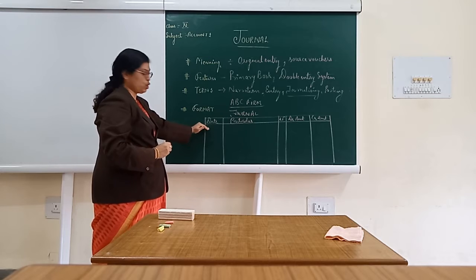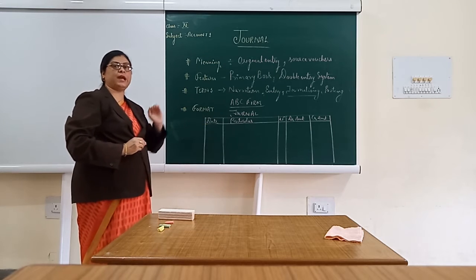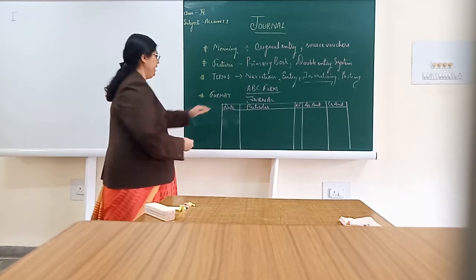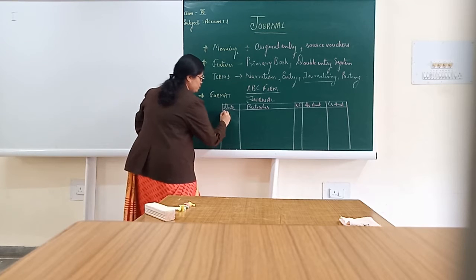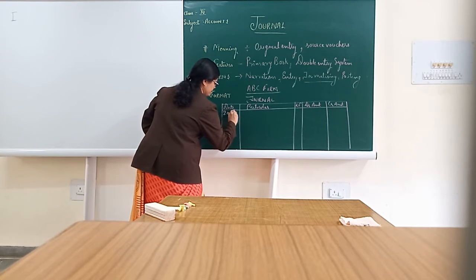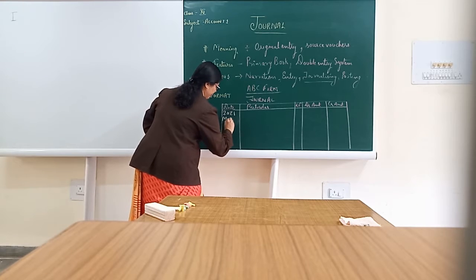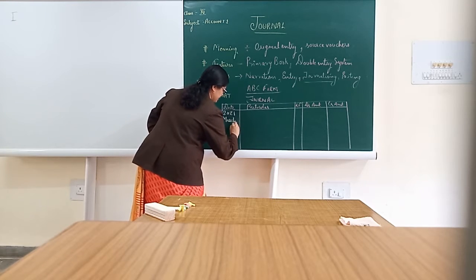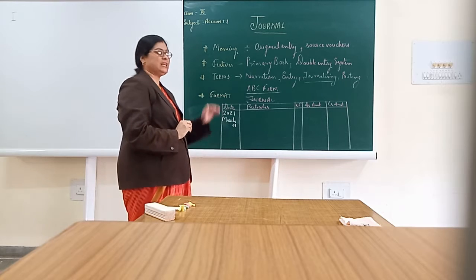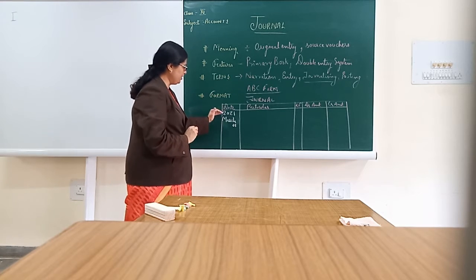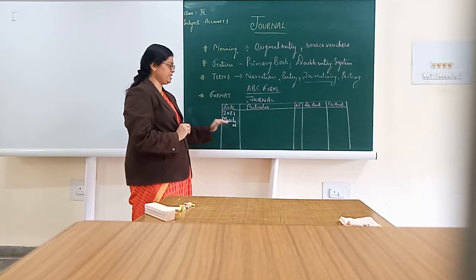Now, the very first column, date. How we used to write the date over here? In the date column, we are supposed to write the year first. Then, we are supposed to write the month and then the date. That means the date column consists of year, month and then date.